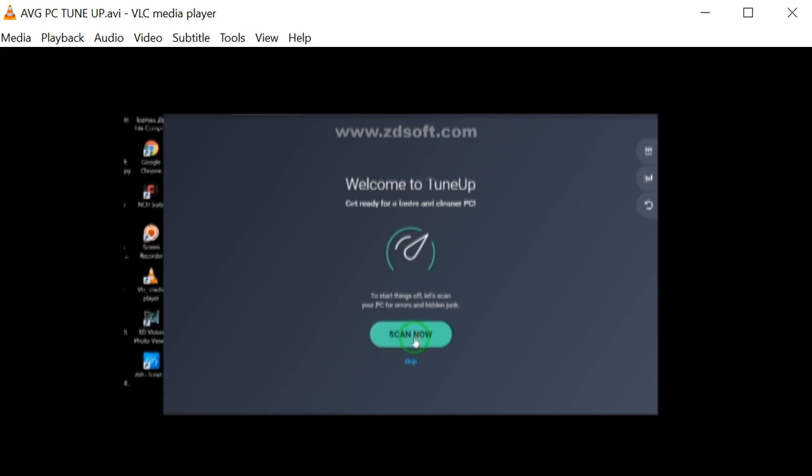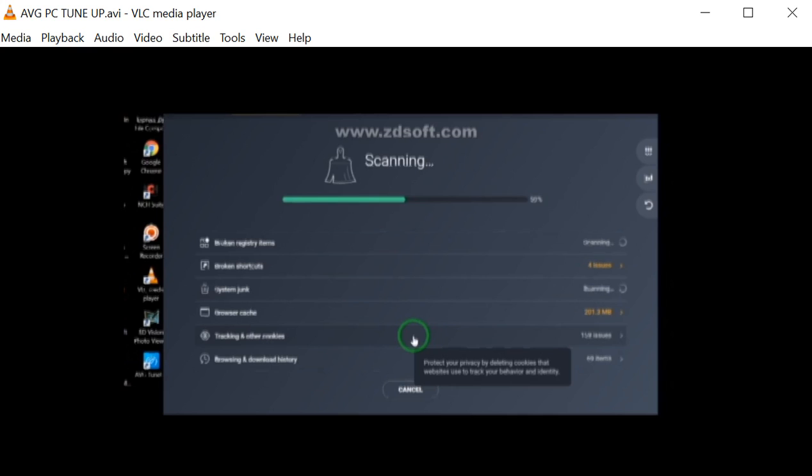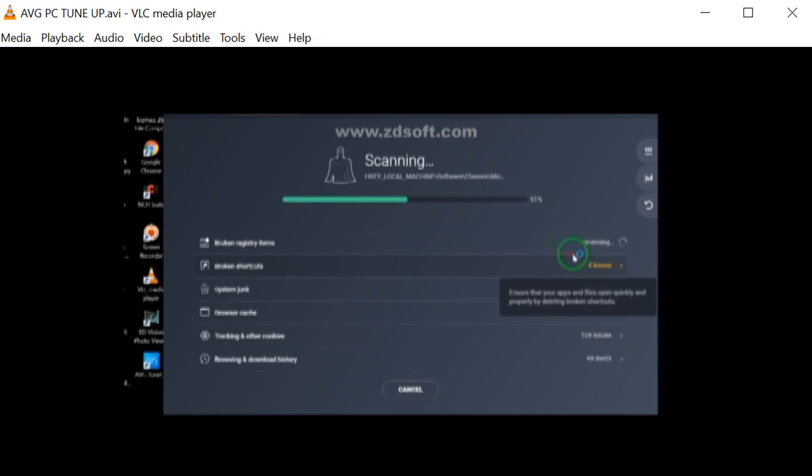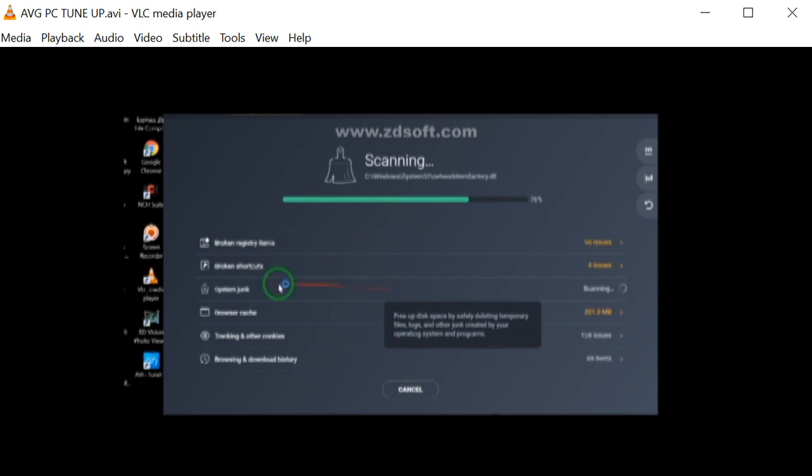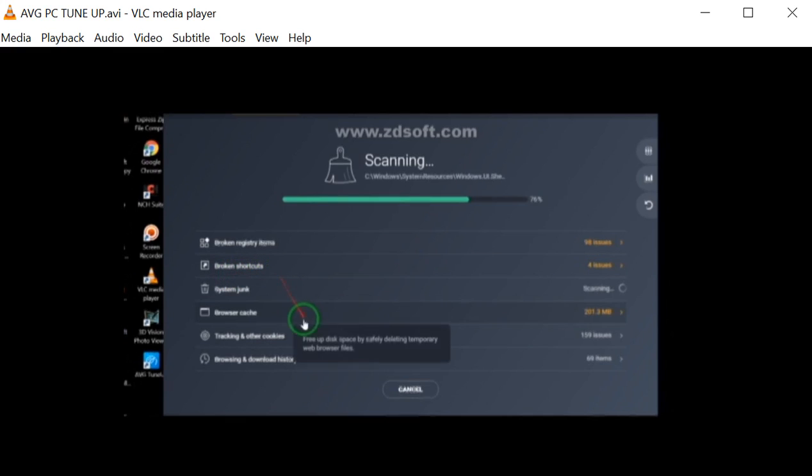Scan now. Okay, we could scan. Right, so what it will be doing, it will be scanning the PC. It will be restoring the broken registry item, broken shortcuts. It will find all the system junk and the cache, to clear out the cache, all the cookies, and all the browsing and download history. Alright.